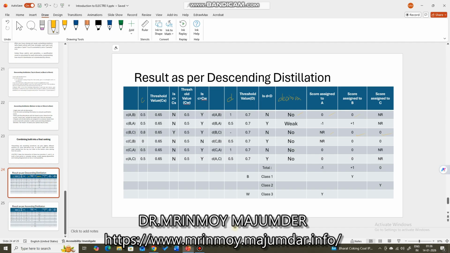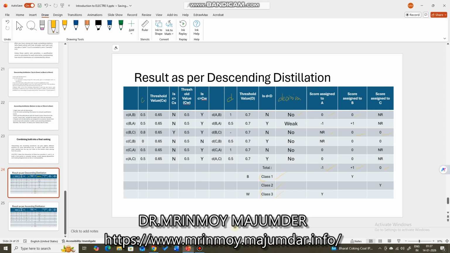So accordingly, we assign scores, and when all the scores are assigned, you see total score of A becomes -1, total score of B becomes +1, total score of C becomes 0. Now, which is the highest score? This is a descending distillation, so best to worst. Which is the highest score? That will be assigned to class 1. Second highest score, class 2. Third highest score, class 3. Best is class 1, worst is class 3.